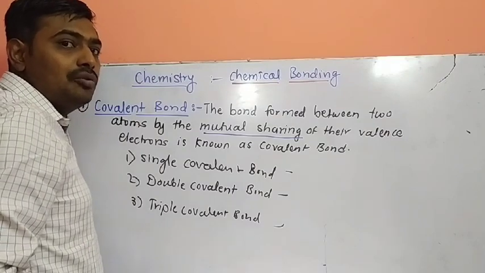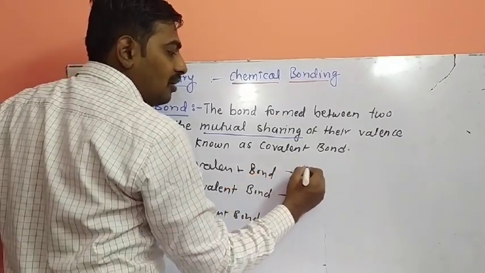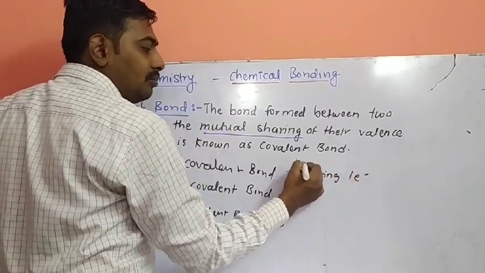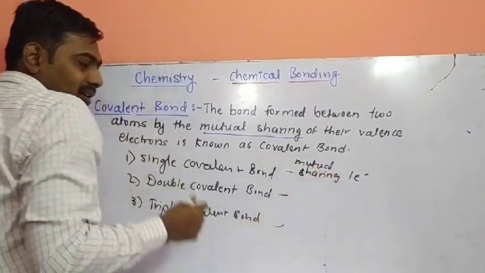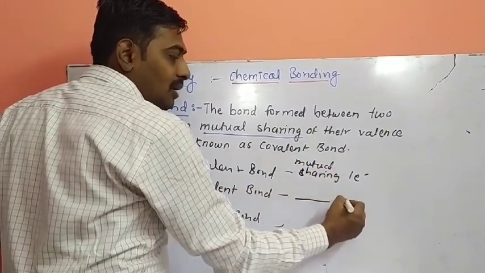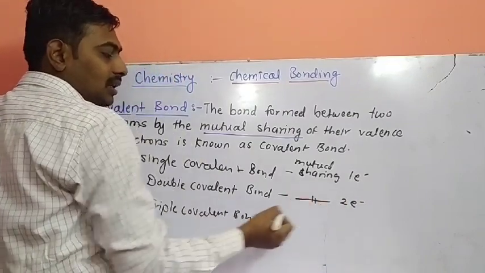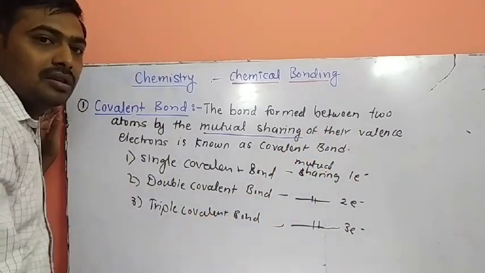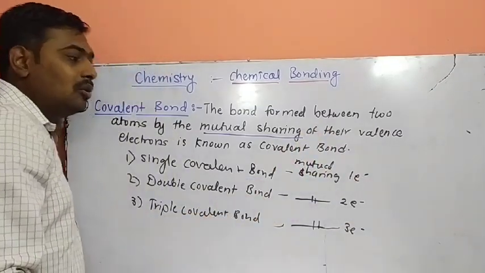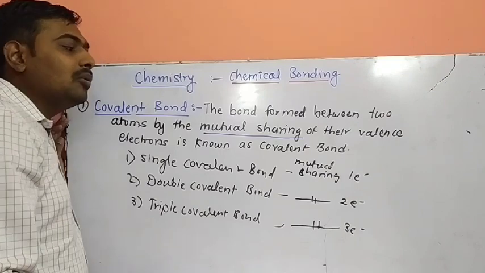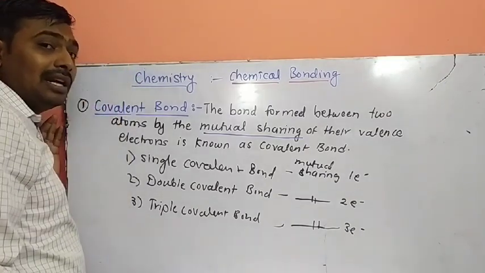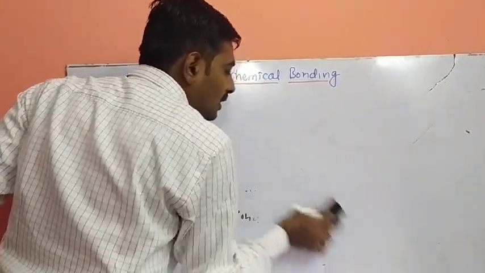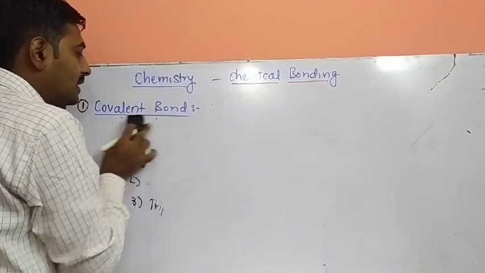A single covalent bond is formed by mutually sharing one electron. But how is it shared? Mutually. Second, a double covalent bond is formed by mutually sharing two electrons. And third, a triple covalent bond is formed by mutually sharing three electrons. How single, double and triple covalent bonds are formed, we'll discuss using electronic diagrams, one by one.